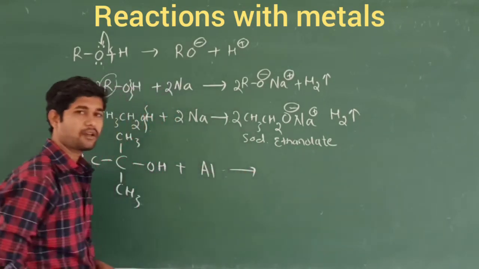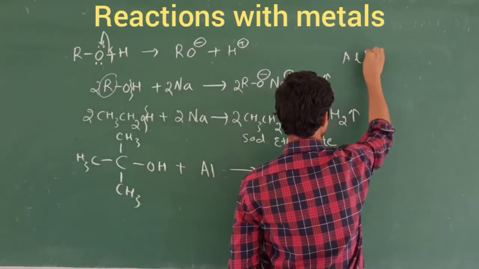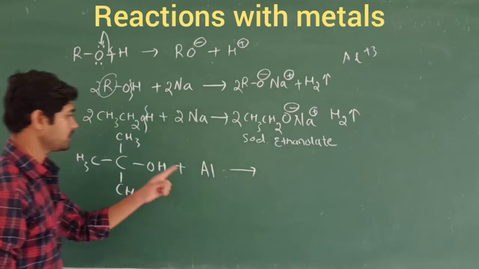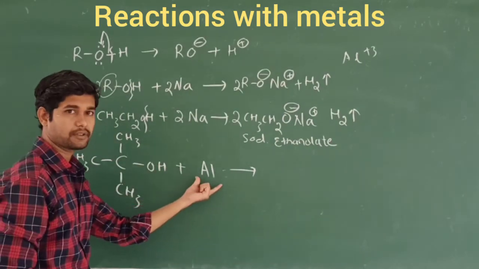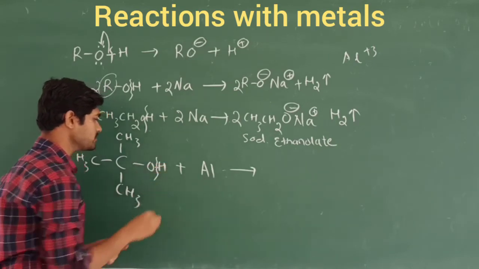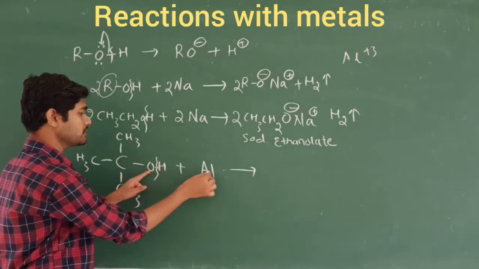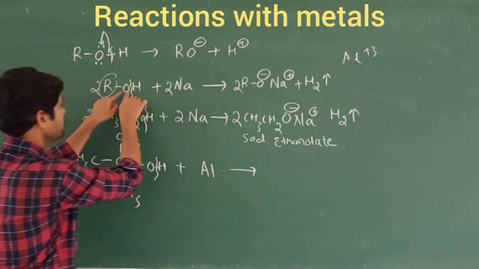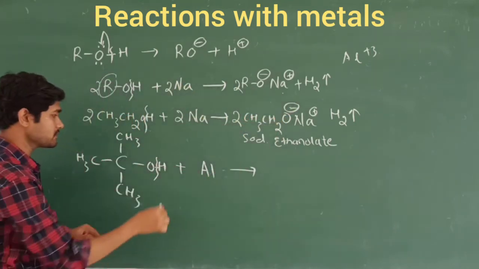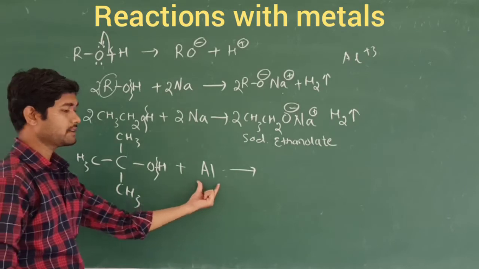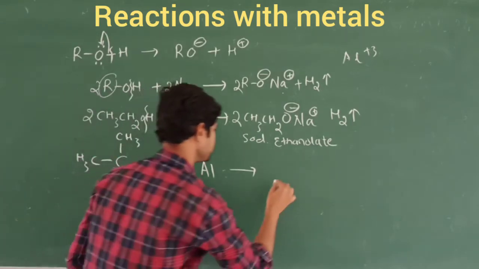So what is the expectation? You know that aluminium has the valency, always you should write aluminium plus 3. In order to maintain that valency, 3 units of this molecule are going to attack this aluminium, and simultaneously the cleavage of the oxygen and hydrogen bond will take place. Instead of the hydrogen, the aluminium will come here. Like this, the aluminium atom will come, and in order to maintain its valency, 3 units of this molecule react with aluminium.